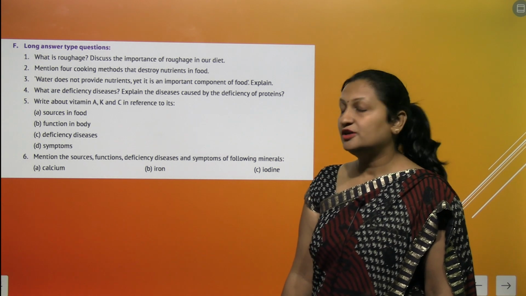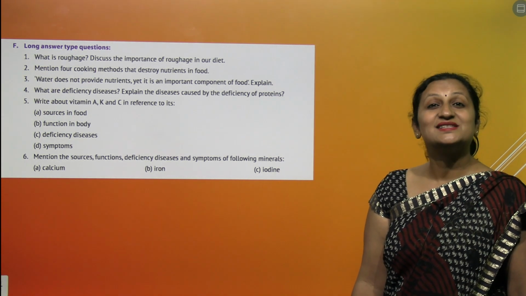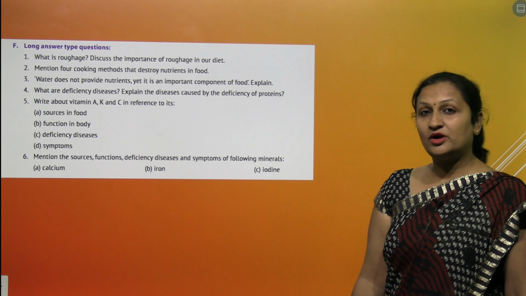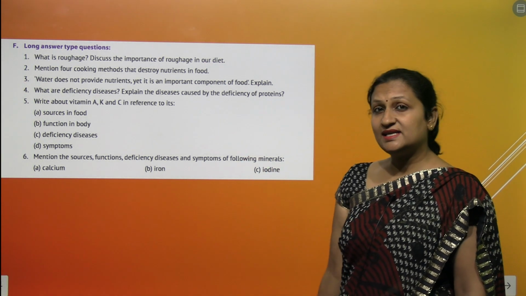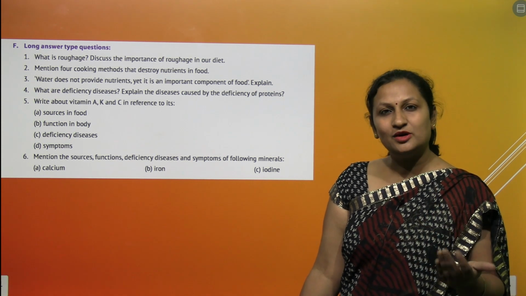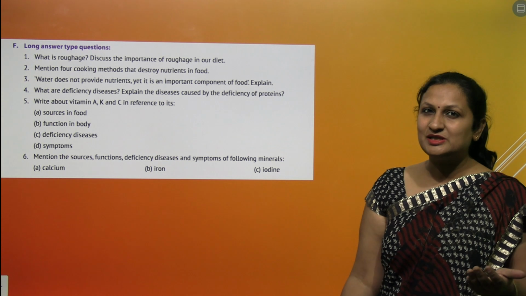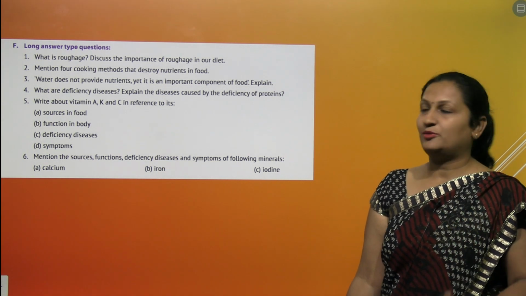Then vitamin K. You get vitamin K from green leafy vegetables. You get them from cereals. Function in the body: it helps in clotting of blood. Deficiency disease: the blood will not clot. The wound will keep on bleeding. And the same are the symptoms. The blood will not stop if you have a wound on your body.